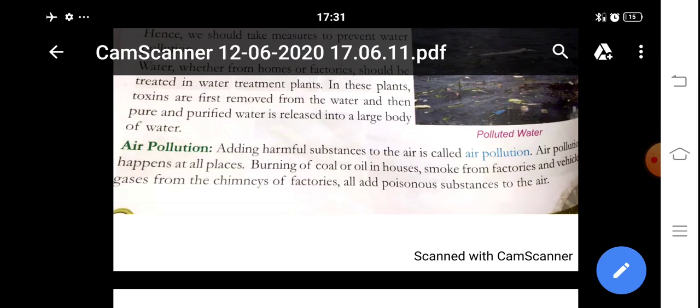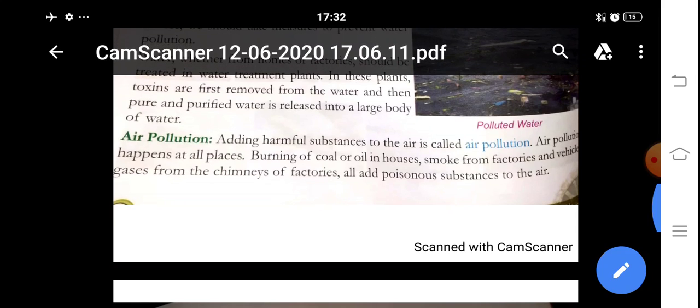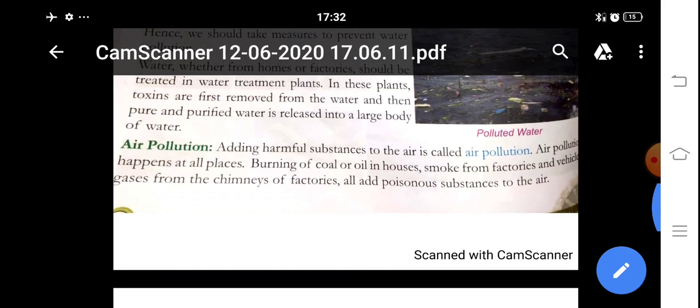When we burn firecrackers, they also cause pollution. Air transport like helicopters and aeroplanes are also causing air pollution. So, air pollution happens at all places. Burning of coal or oil in the houses, smoke from factories and vehicles, gases from the chimneys of factories, all add poisonous substances to the air.